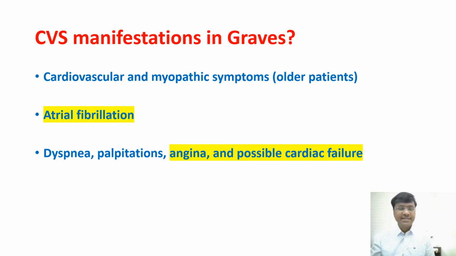So why is there angina? Because whenever the thyroid hormone is increased in quantity, the myocardial activity is increased. So activity will be more, demand is more, supply will be less, and that makes the individual land up in angina. And what type of heart failure can you have in Graves? It is hyperdynamic heart failure, which is nothing but high output heart failure.